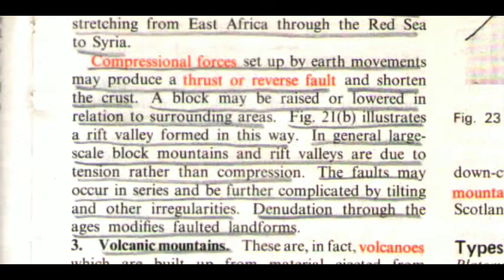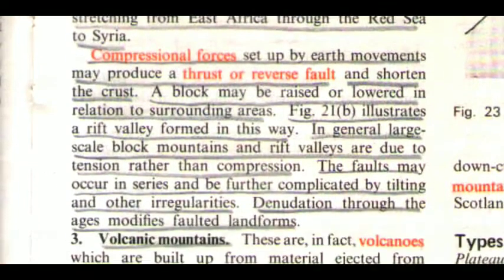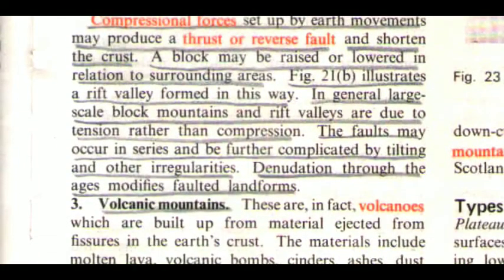Compressional forces set up by earth movements may produce a thrust or reverse fault and shorten the crust. A block may be raised or lowered in relation to surrounding areas. Figure 21b illustrates a rift valley formed in this way. In general, large-scale block mountains and rift valleys are due to tension rather than compression. The faults may occur in series and be further complicated by tilting and other irregularities. Denudation through the edges modifies faulted landforms.